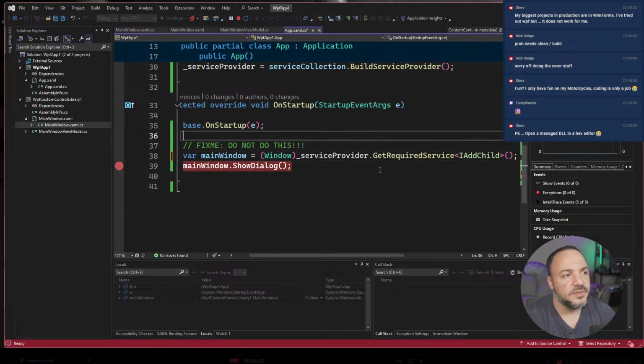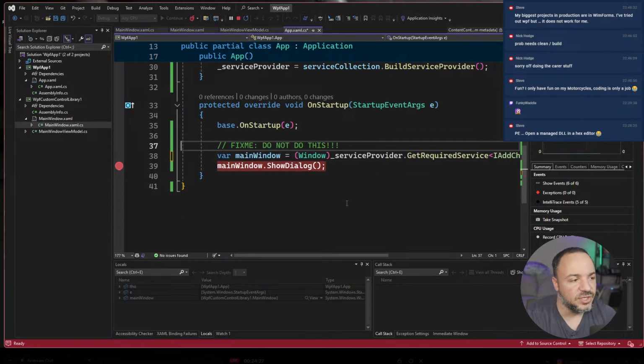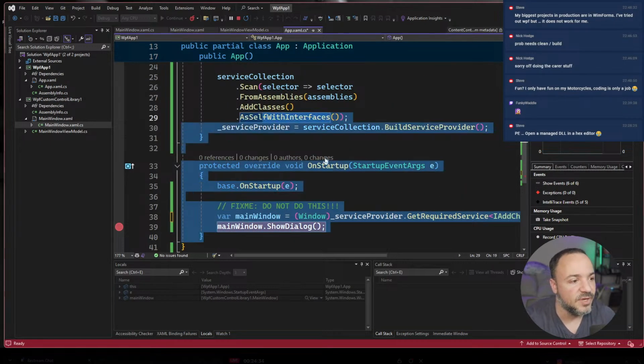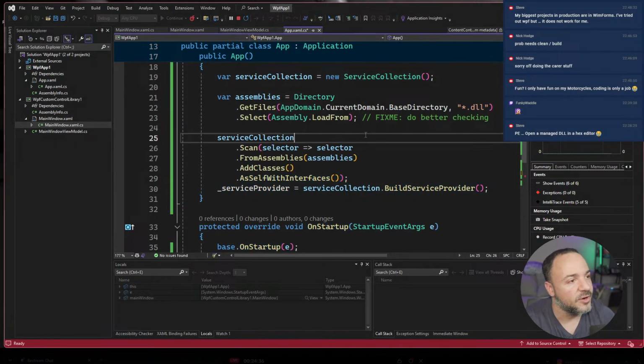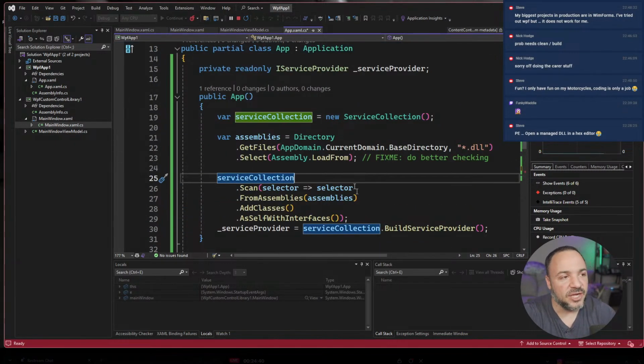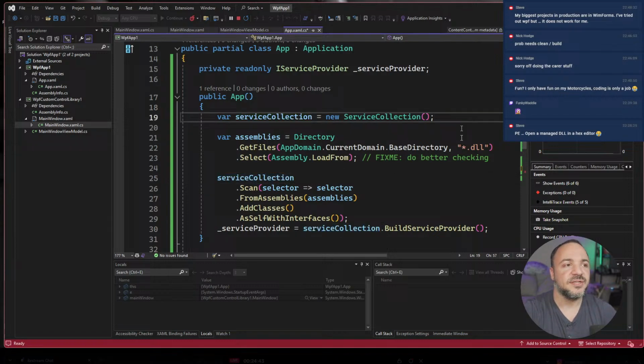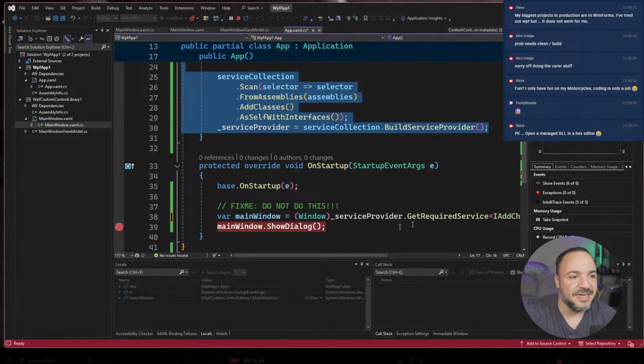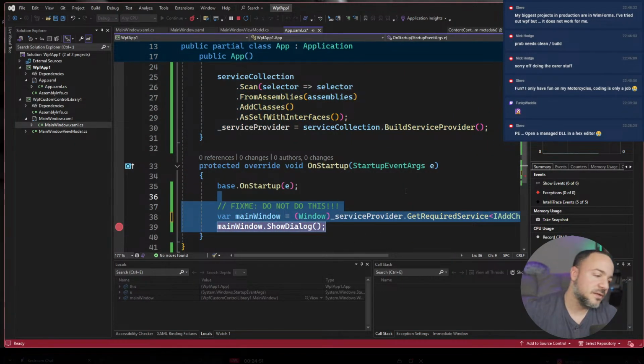So that's one of the things that I really like doing when I'm setting up my code. If you've seen my other stuff, you probably know this about me already, so it might be a broken record, but for people that haven't seen my stuff before, I like making my entry points extremely lightweight, doing assembly scanning, getting my dependency container set up, and ideally having one spot that starts the code off. So that's the ultimate goal.